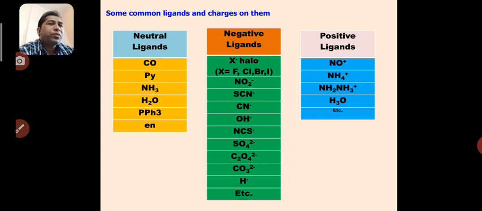And there are some positive ligands: nitrosonium ion, ammonium, hydrazinium and hydronium. These are positive ligands having positive charges. So the classification is based on the charges. Neutral ligands have no charge, negative ligands have a negative charge, and positive ligands have a positive charge.